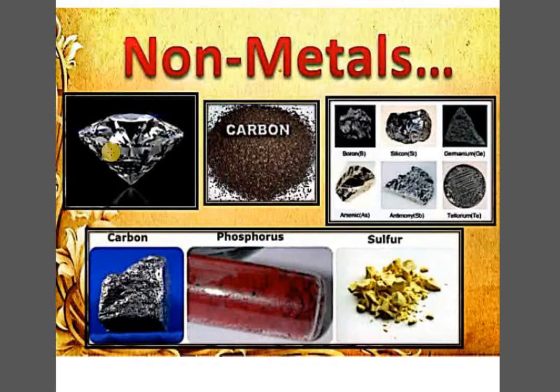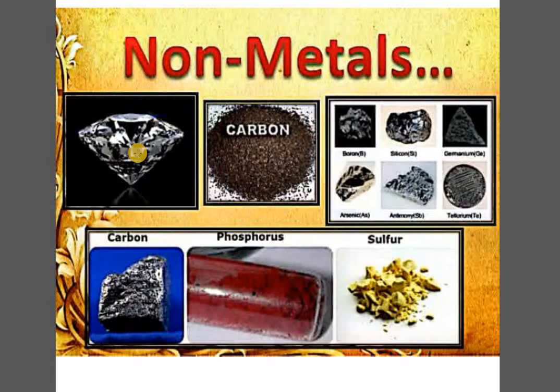Another picture you can see is of the diamond, which is an allotrope of carbon. We all know that there are two or majorly three allotropes of carbon, and one of which is represented here, which is the diamond. Second is graphite, and the third is fullerene, or sometimes it is referred to as Buckminsterfullerene.